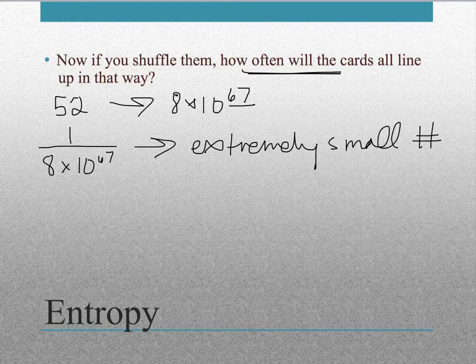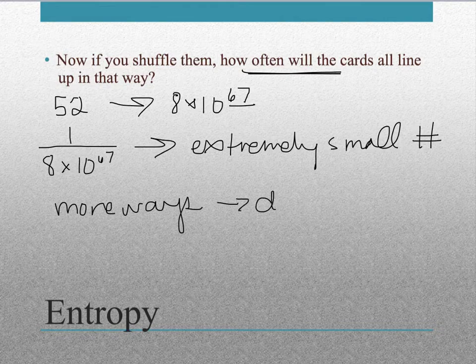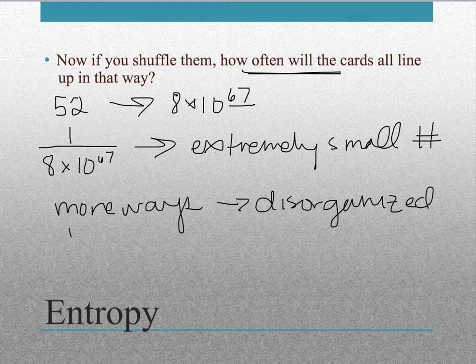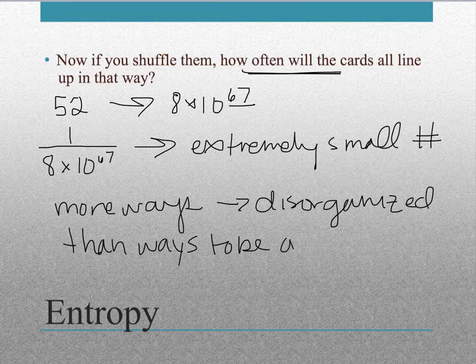So what this tells us is that there are more ways to be disorganized than there are ways to be organized. And it turns out this isn't true just for decks of cards. It's true for everything in life.